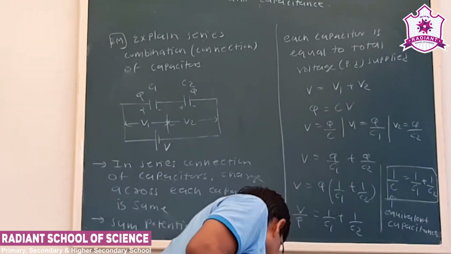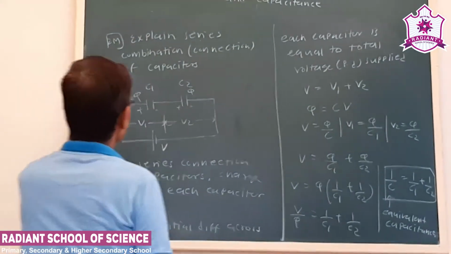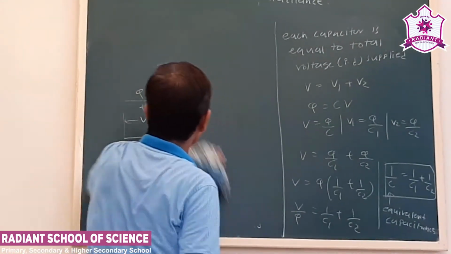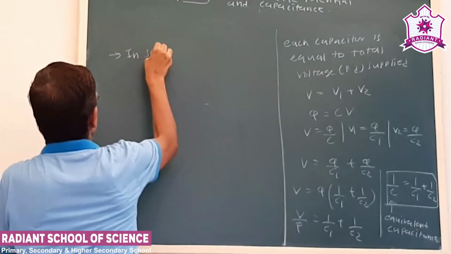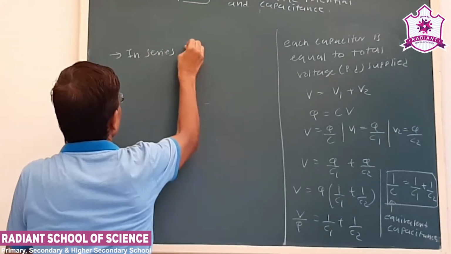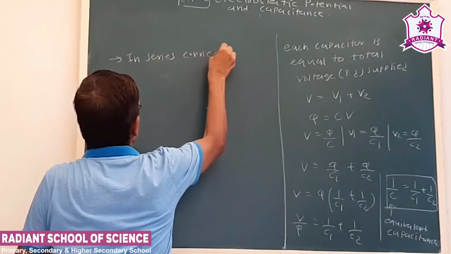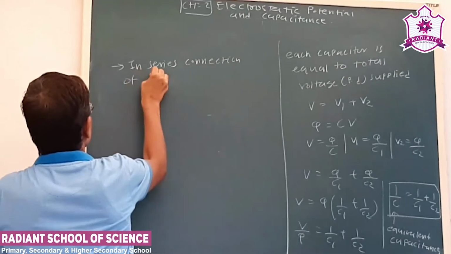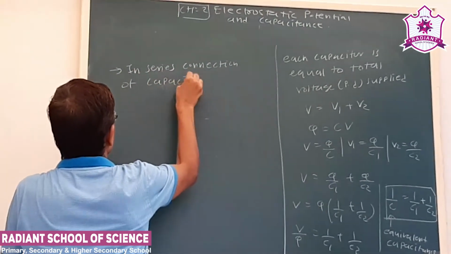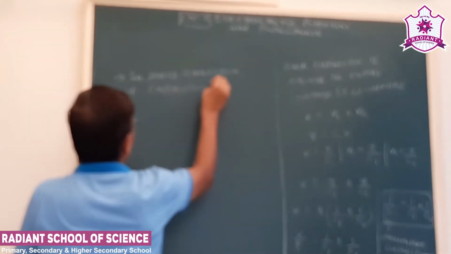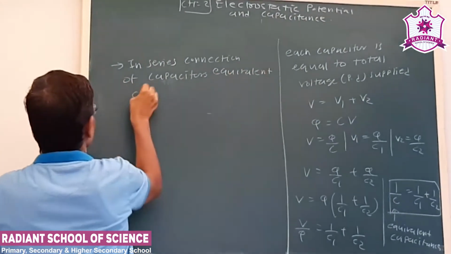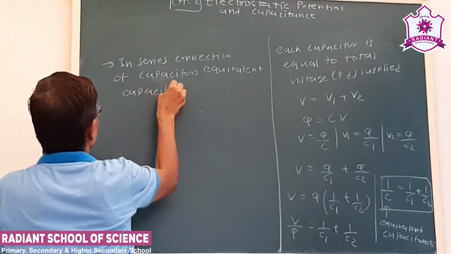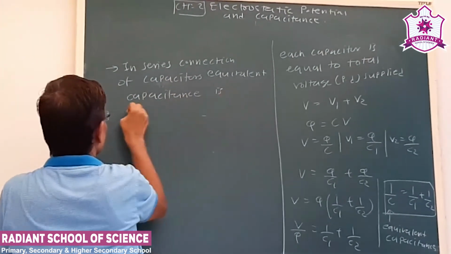Now see what we have to remember, that in series connection of the capacitors, the equivalent capacitance is smaller than